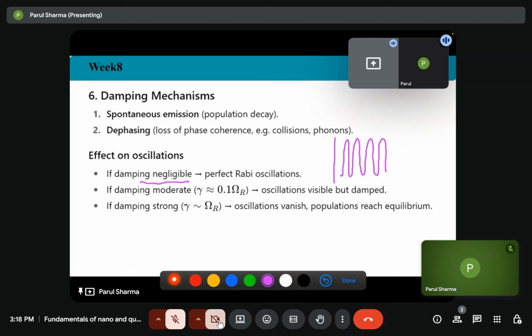Over time, since there is no damping, the oscillations will not decay with time, and it will be sinusoidal for all time. So these are called perfect Rabi oscillations.